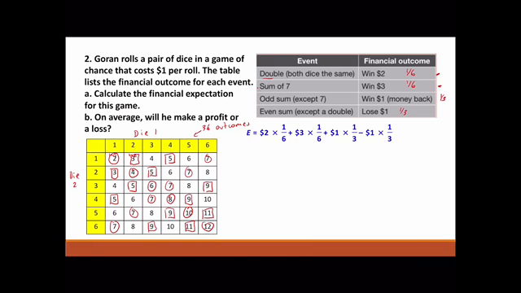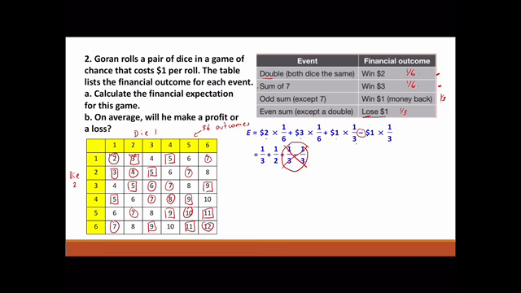So his expected value, okay, well, he gets $2 for this, so 2 times 1 over 6. $3 for this, so 3 times 1 over 6. $1 for this, so 1 times 1 over 3. And minus $1 for this, okay, because he loses, have a minus. So minus 1 times 1 over 3 there. So work them out. So simplifying, we get 1/3 plus 1/2 plus 1/3 minus 1/3. These two here, they give you 0, so we can ignore them.